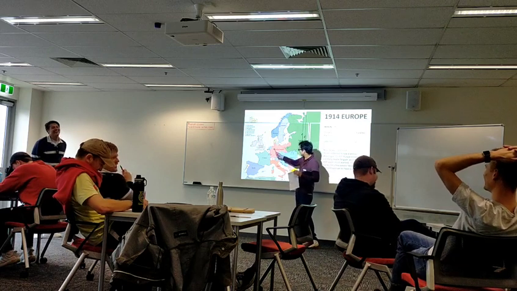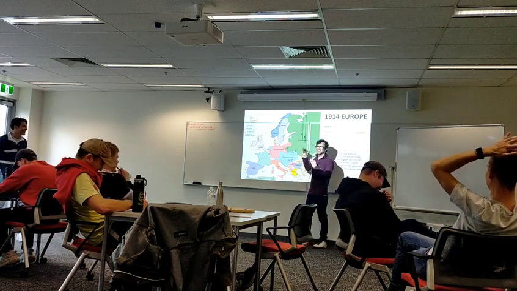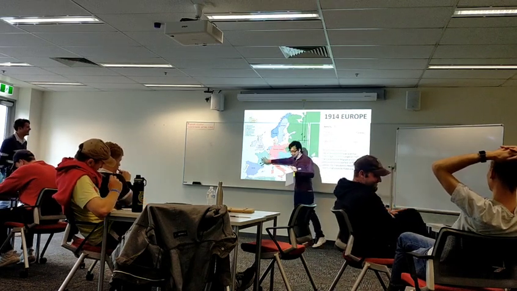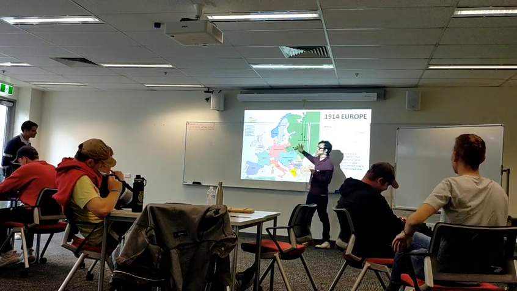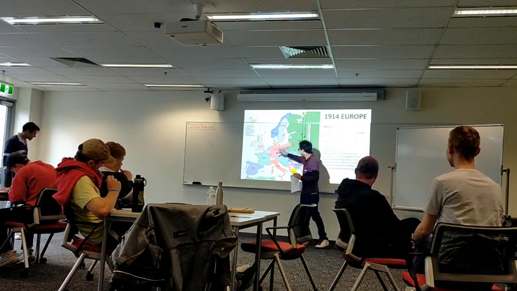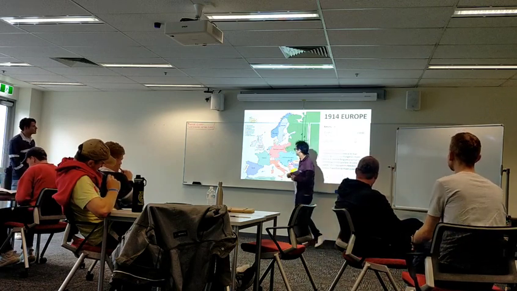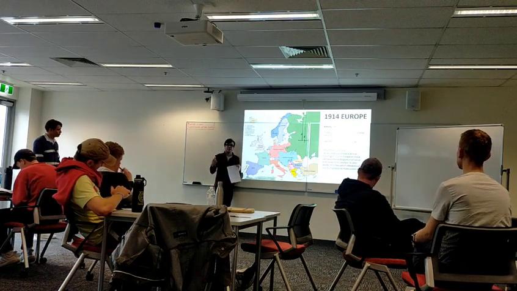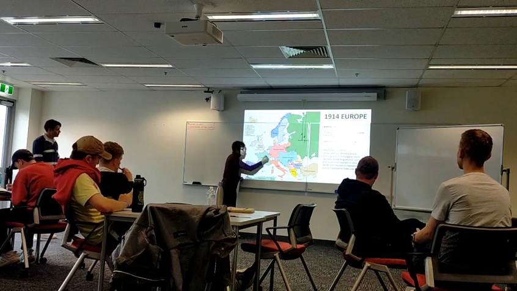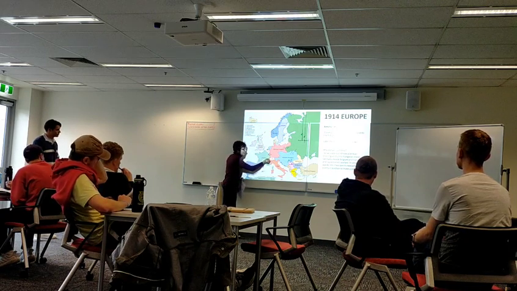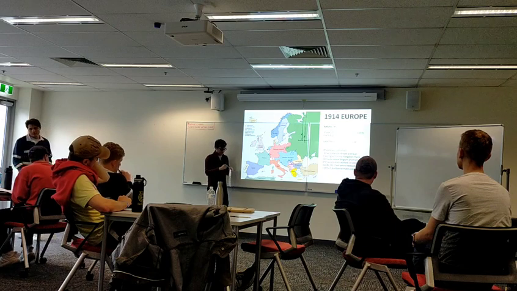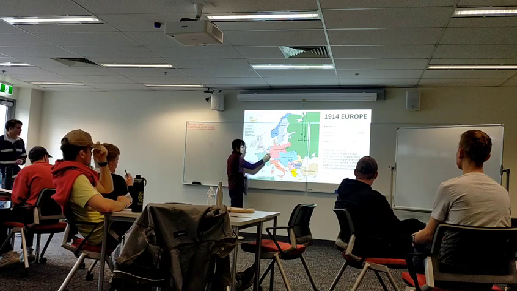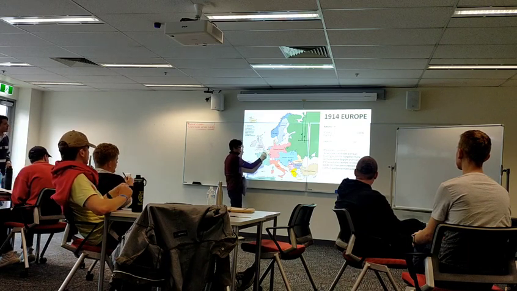So Germany thinks, all right, we can defeat both of them, but only if we fight France first and then Russia, because we can defeat France quickly and then focus everything on Russia. So Germany needs to defeat France as soon as possible. That's the number one agenda. But there's lots of defences all around the border here, and they don't want to waste any time going through the defences because they're on a time crunch. So what they decided to do is go around these defences and invade through Belgium.